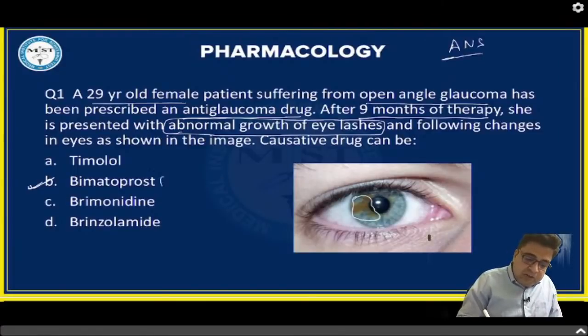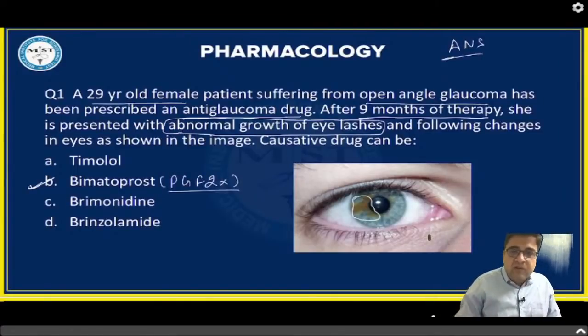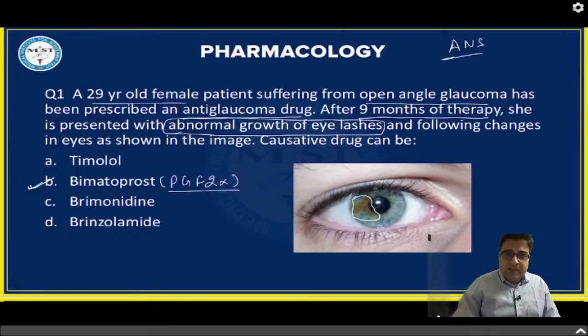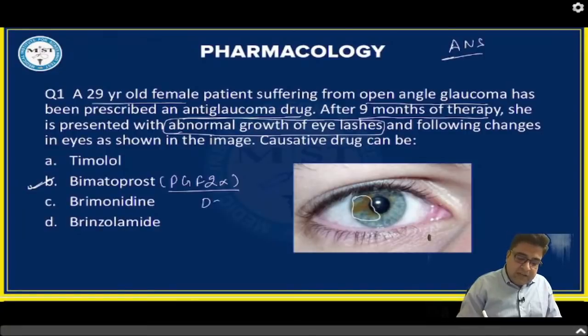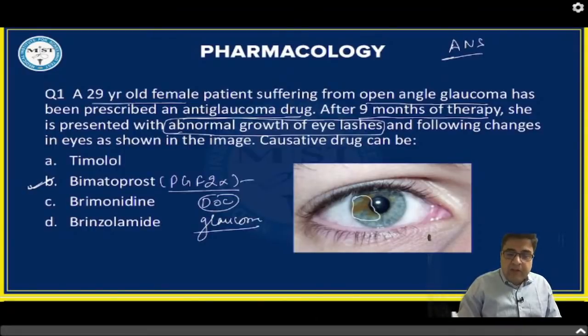Please remember, prostaglandin analogs which are given for the treatment of glaucoma are PGF2 alpha analogs. These medicines are mainly PGF2 alpha analogs, and they are considered drugs of choice for the treatment of glaucoma. So prostaglandin analogs are the best medicines for the treatment of glaucoma.